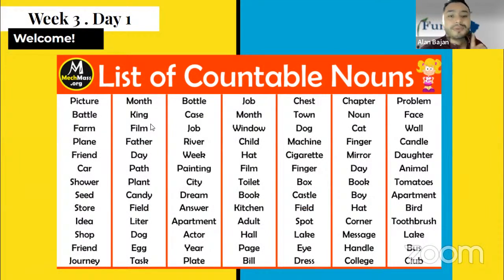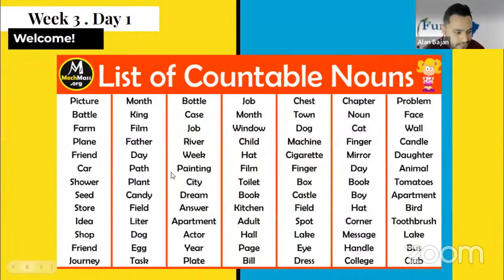For example, countable nouns. A picture is a countable noun. A month. A bottle. A job. A chest. A chapter and a problem. Those are countable nouns.